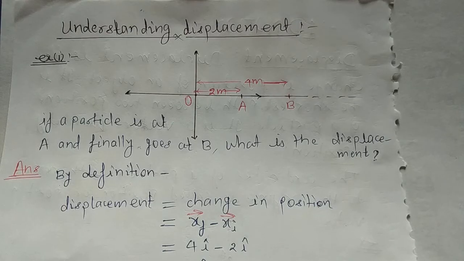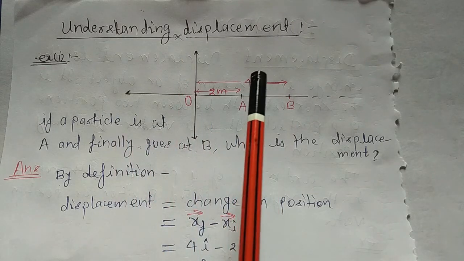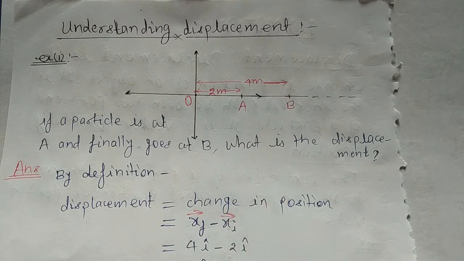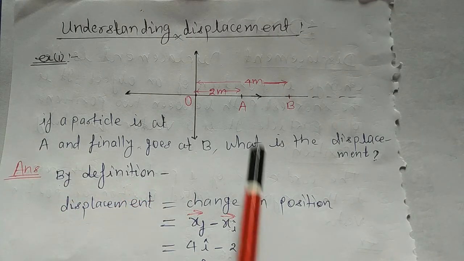So now at this point we are able to understand the displacement. Since we have understood what the position is, we have to understand the displacement now in very detail. So start with an example. The coordinate axes are given, and positions A and B are given, and it is given that a particle is at A initially and finally goes to B. So what is the displacement of the particle?